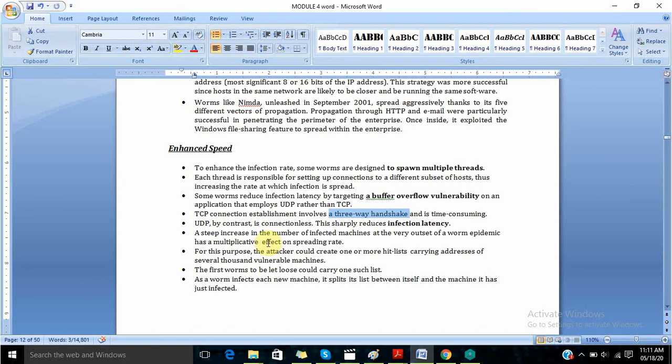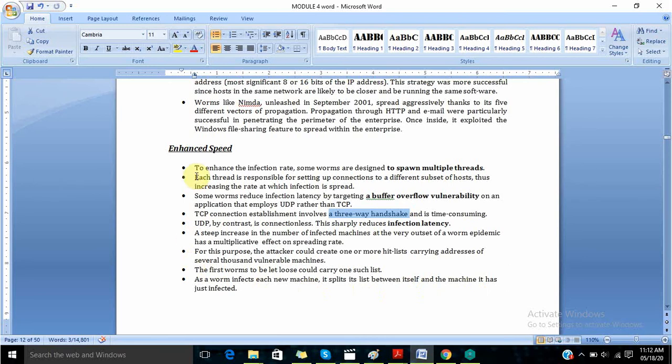So a steep increase in the number of infected machines at the very outset of a worm epidemic has a multiplicative effect on spreading rate. For this purpose, the attacker could create one or more hit lists carrying addresses of several thousand vulnerable machines. The first worms to let loose could carry one such list. As a worm infects each new machine, it splits its list between itself and the machine it has just infected.